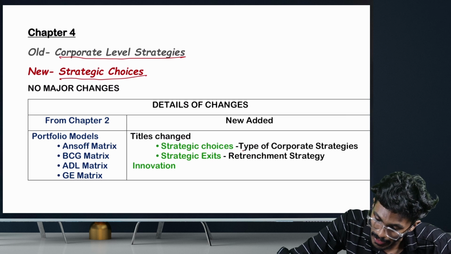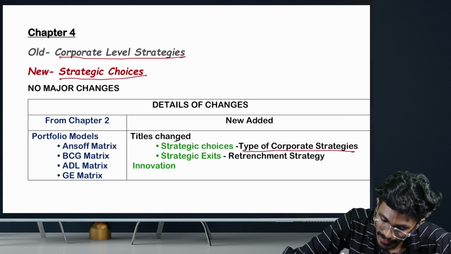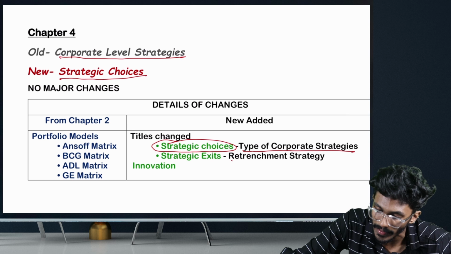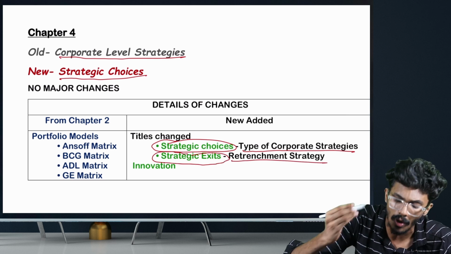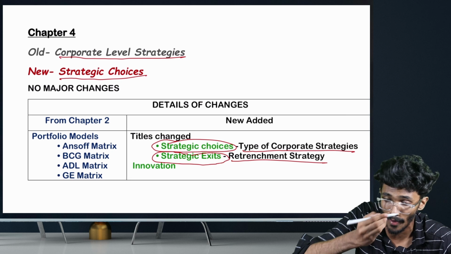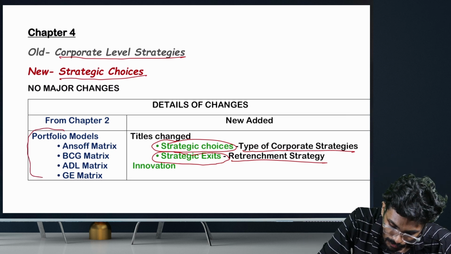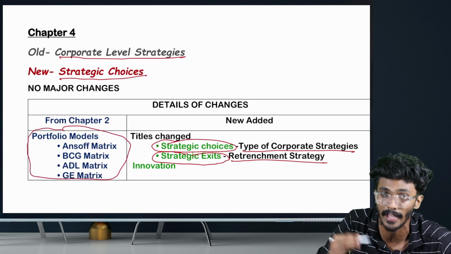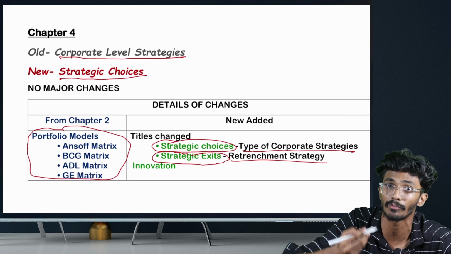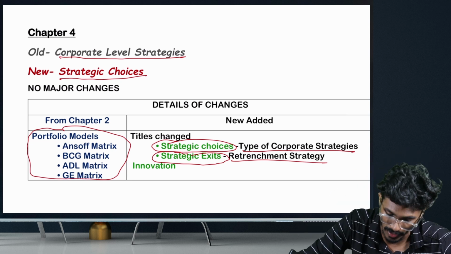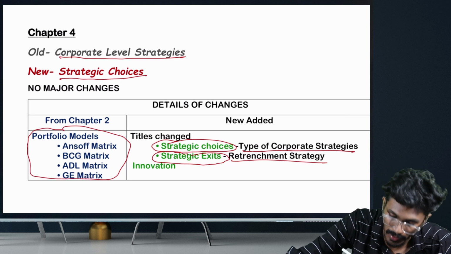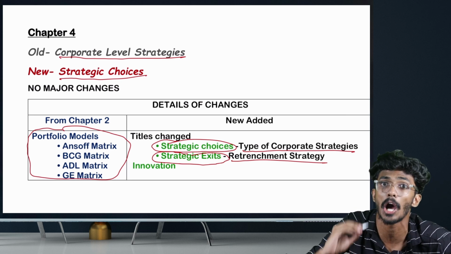Under old scheme, types of corporate strategies have been renamed as strategic choices, and retrenchment strategy has been renamed as strategic exits. And also from chapter number 2, we have already said they have taken the portfolio models like BCG matrix, ANSOFF matrix, etc. They have taken them from chapter number 2 of old syllabus to chapter number 4 of new syllabus. And these topics have been named as strategic options.